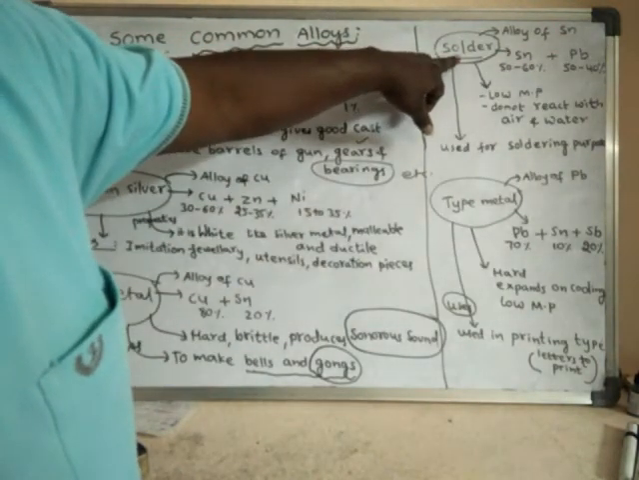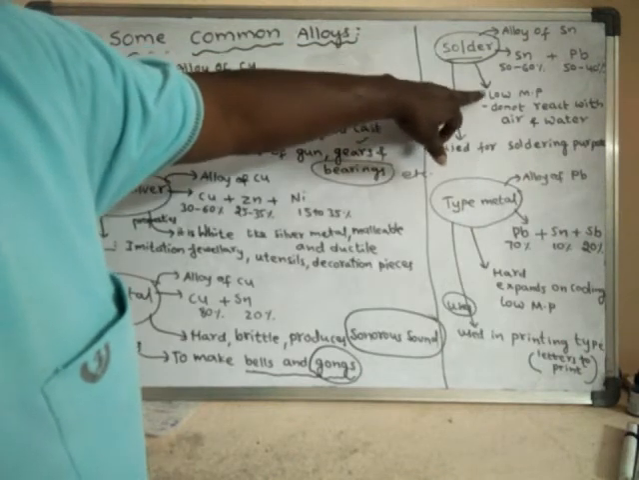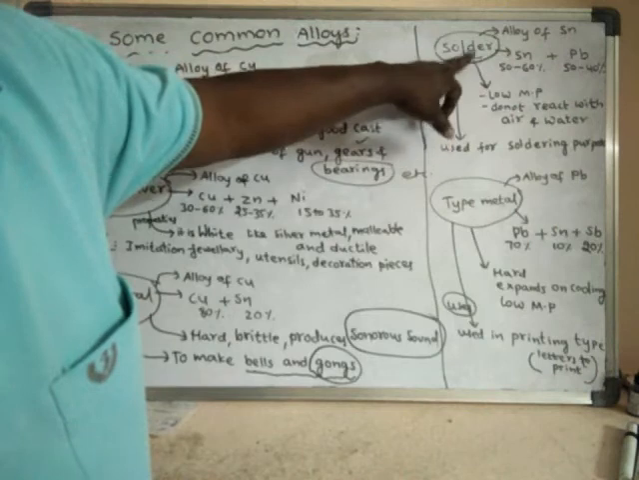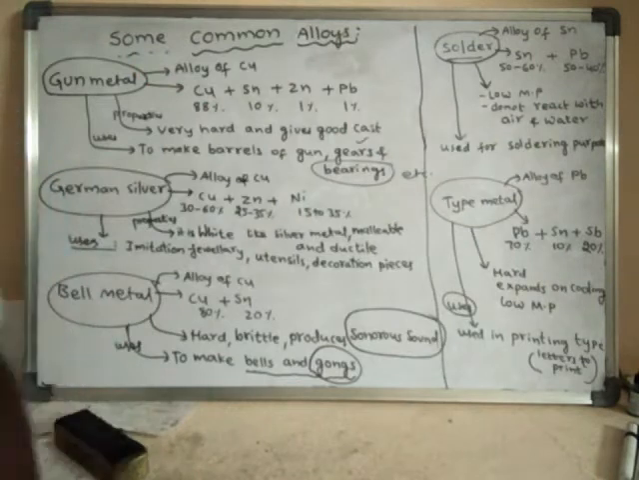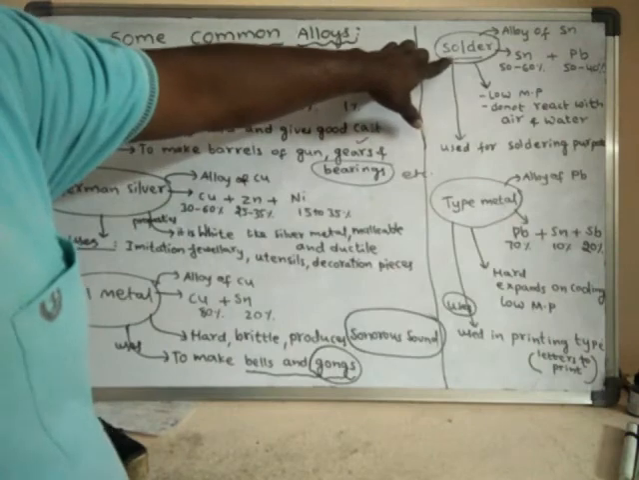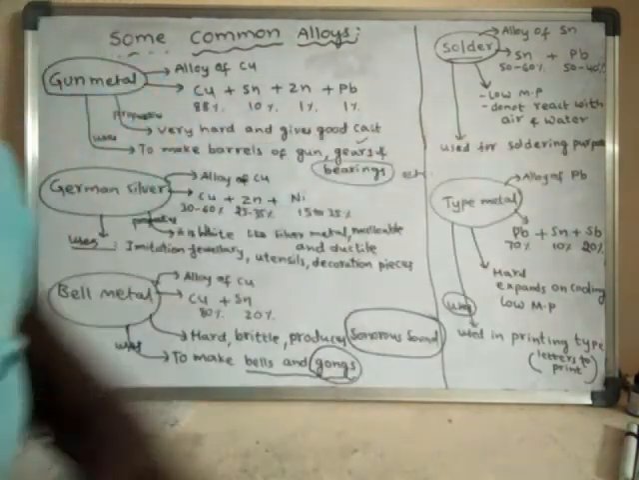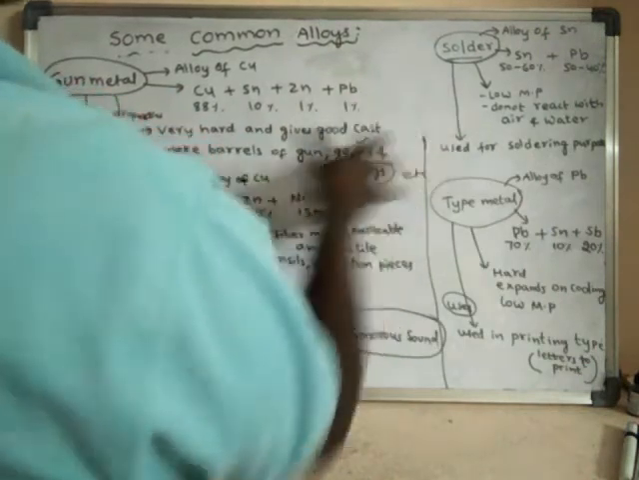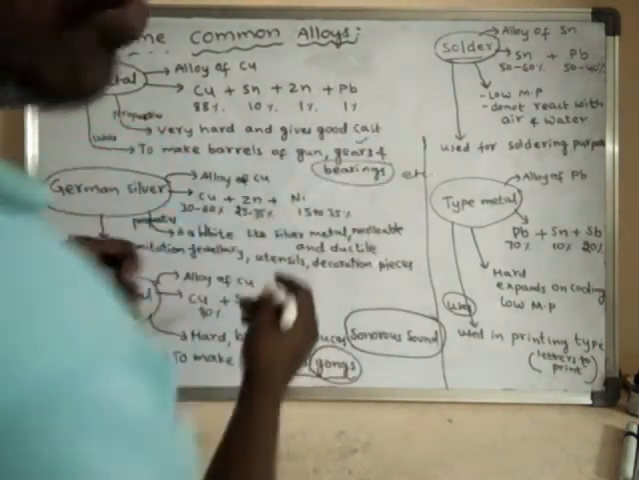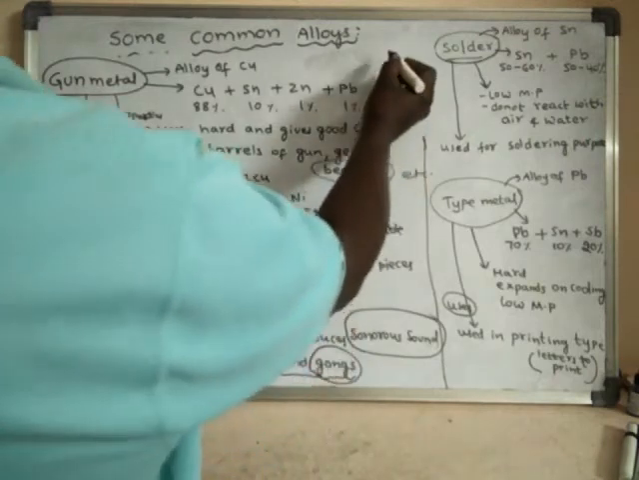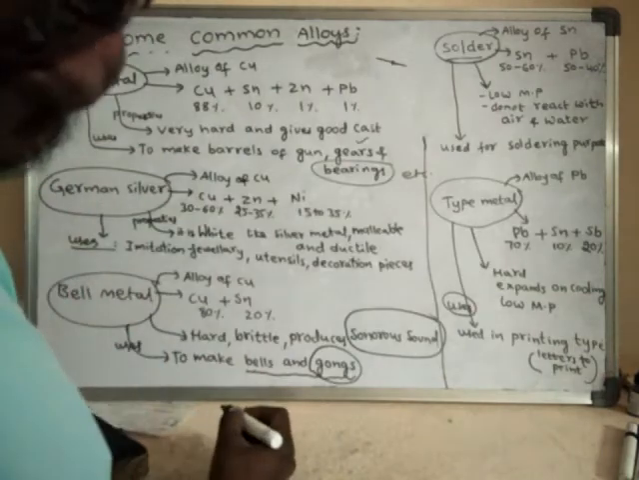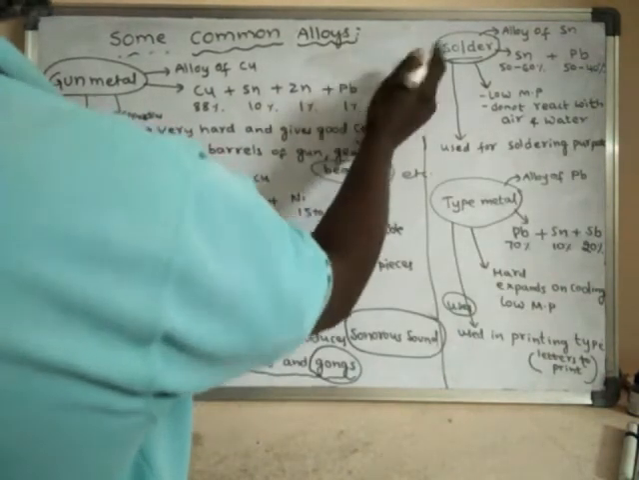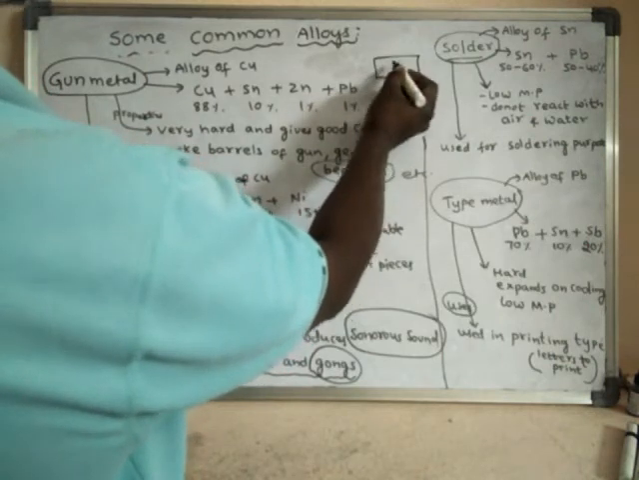If you see the properties of the alloy solder, it is a low melting material. It is a low melting alloy, and it does not react with air or water. So this particular alloy is used for soldering purposes. What is the meaning of soldering? Soldering is generally used in electronic equipment, for example, to join two metal pieces, to join two copper pieces, or in electrical circuits,